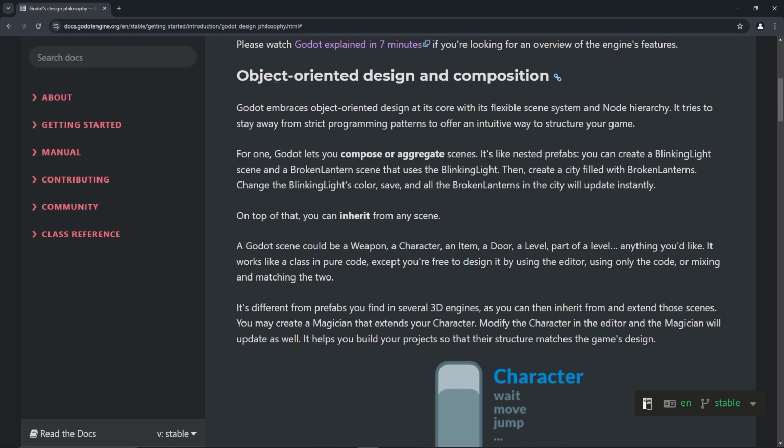Object-oriented design and composition. Godot embraces object-oriented design at its core with its flexible scene system and node hierarchy. It tries to stay away from strict programming patterns to offer an intuitive way to structure our game. So yeah, object-oriented programming. We'll get into that right down here, but let's keep going. For one, Godot lets us compose or aggregate scenes. I don't know what that means at all.